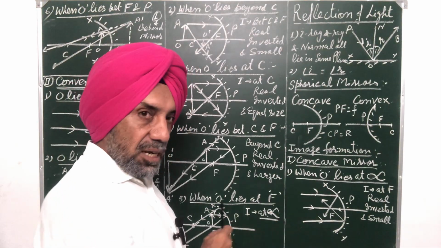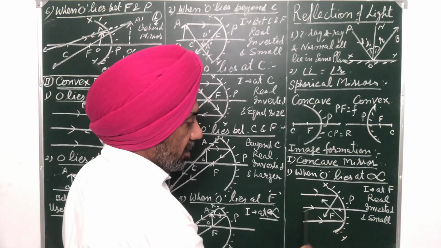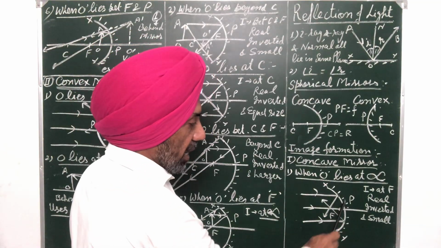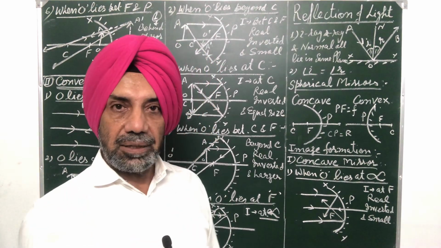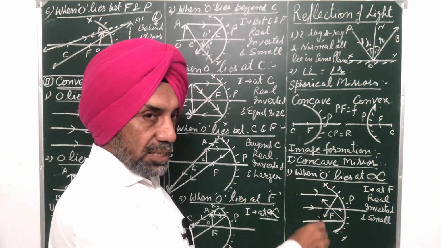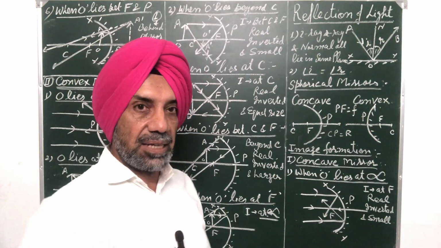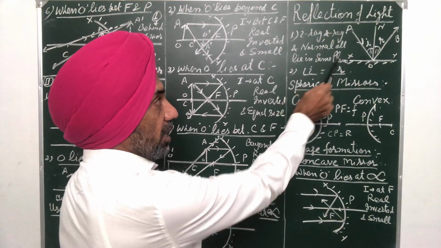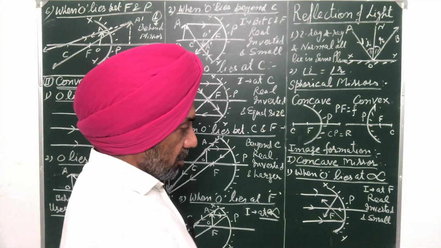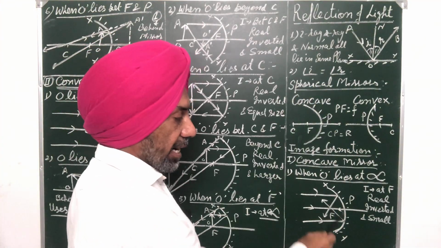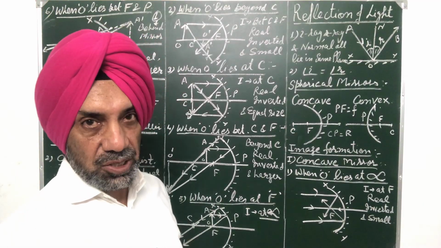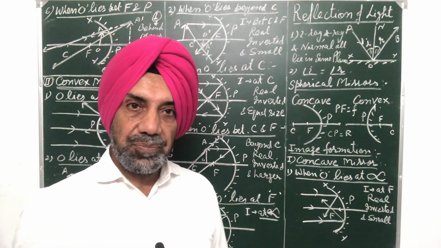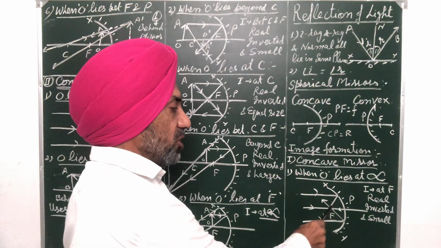Now object lies at infinity means parallel rays are approaching the mirror. So when these parallel rays strike on the concave mirror, whose inner surface is reflecting surface, then they get reflected back in accordance with laws of reflection. So they intersect at a point known as principal focus. So it means when object lies at infinity, image will be at principal focus.